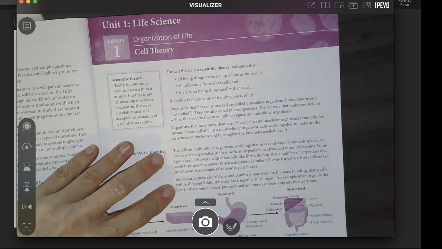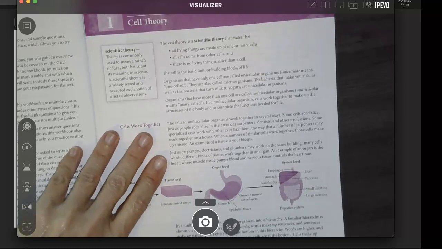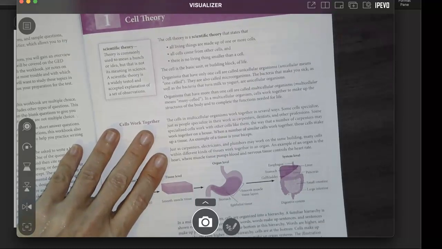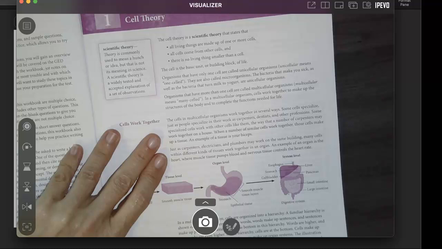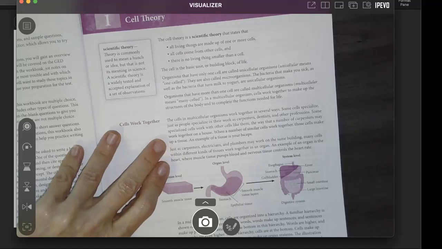In a multicellular organism, cells work together to make up the structures of the body and to complete the functions needed for life. The cells in multicellular organisms work together in several ways. Some cells specialize, just as people specialize in their work as carpenters, dentists, and other professions. Some specialized cells work with other cells like them, the way that a number of carpenters may work together on a house. When a number of similar cells work together, those cells make up a tissue.